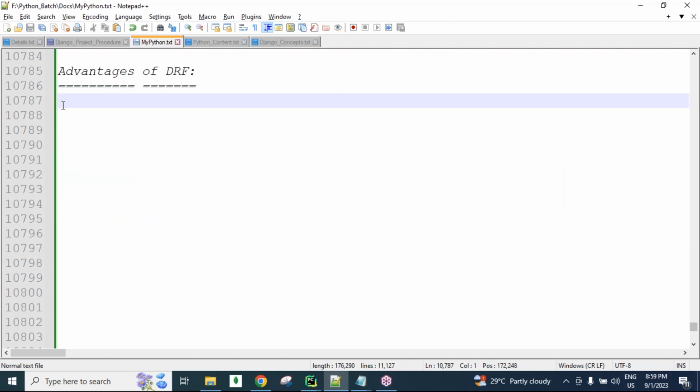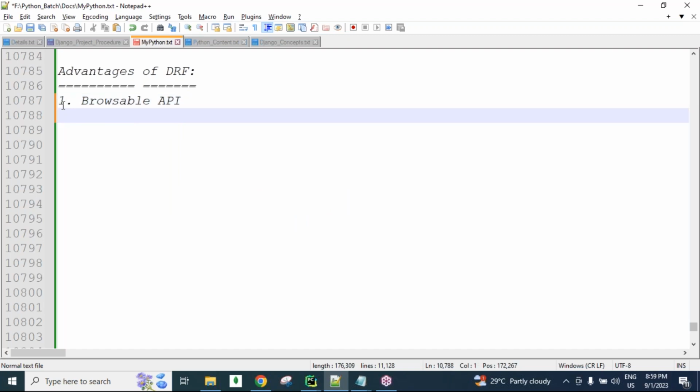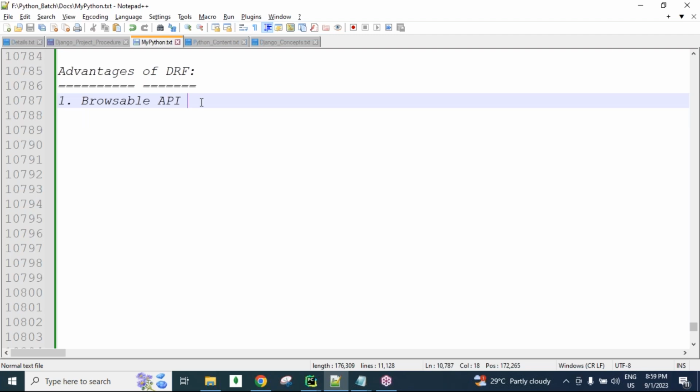Now we will discuss. One is the browsable API concept. The browsable API concept is there using Django REST framework. But in Django, we don't have the browsable API concept, guys.